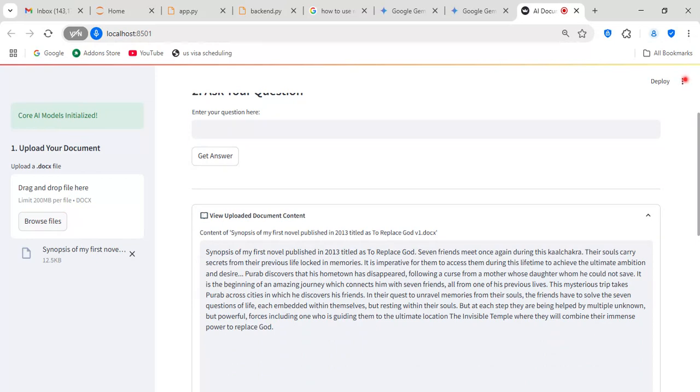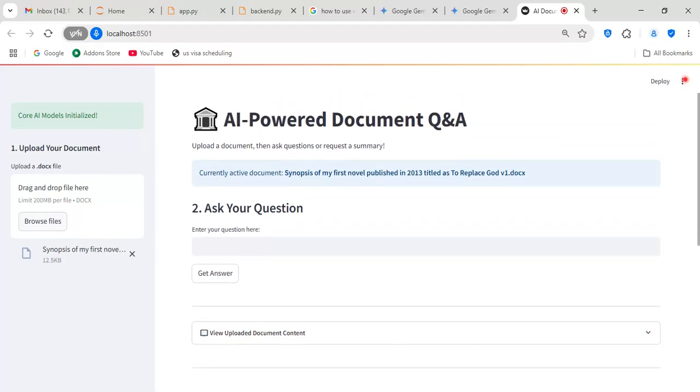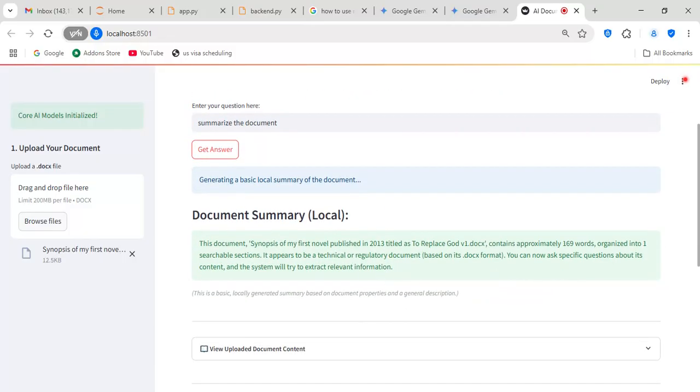This is the document. Let me summarize it, and I'm also going to explain what it means when I say summarize the document, whether it is able to summarize. And it is able to summarize the document. It says that this document, the title, contains approximately 169 words. I have reconfirmed it from Google Gemini and other GPT tools, whether the number of words is correct or not.